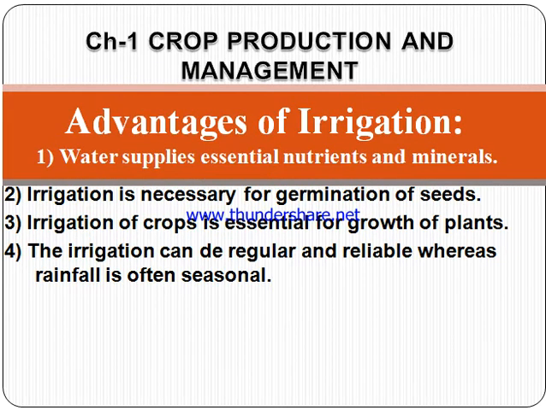Next, what are the advantages of irrigation? Water supplies the essential nutrients and minerals. Irrigation is very necessary for germination of seeds. Irrigation of crops is essential for the growth of plants, and irrigation can be regular and reliable, whereas rainfall is often seasonal. So to keep the plants from drying, we have to give irrigation. We are using the irrigation method.